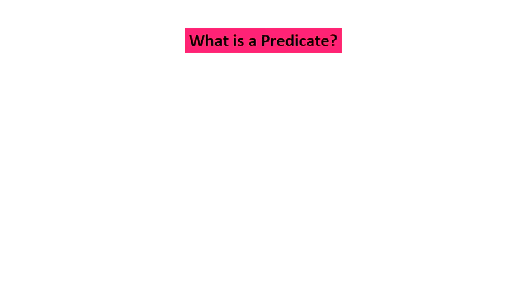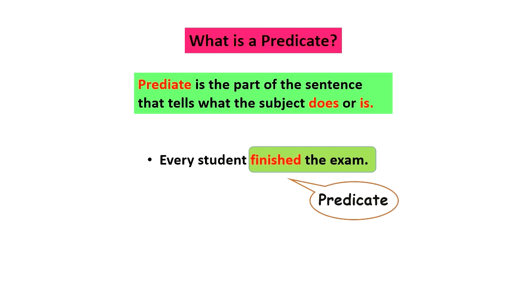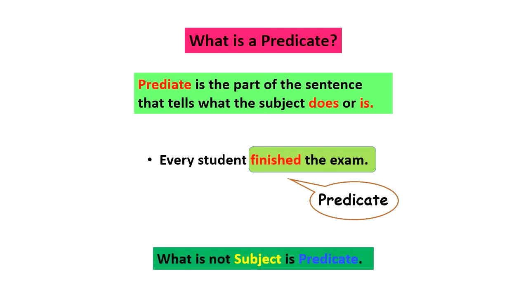What is a predicate? Predicate is the part of the sentence that tells what the subject does or is. For example, every student finished the exam. In this, if we ask the question what the subject does, then we get the answer that the subject finished the exam. It is our predicate. In simple terms, we can say what is not subject is predicate.